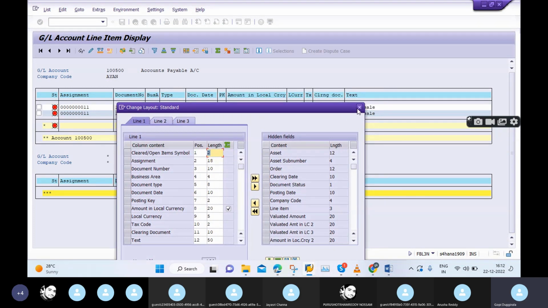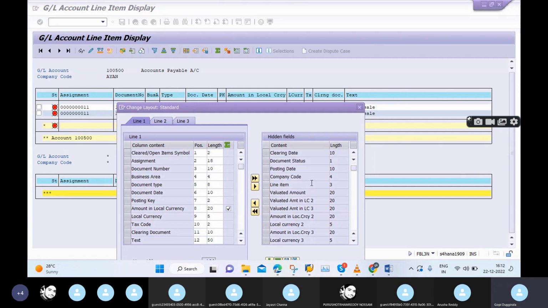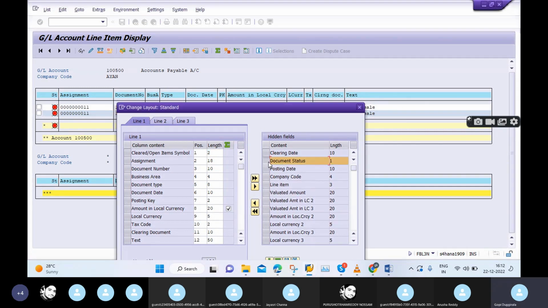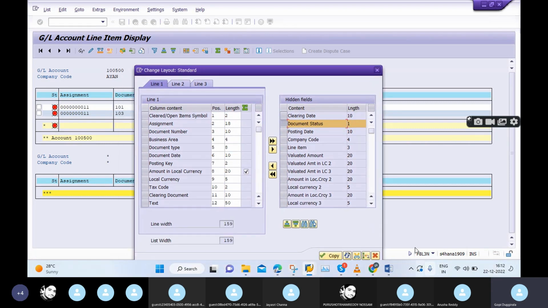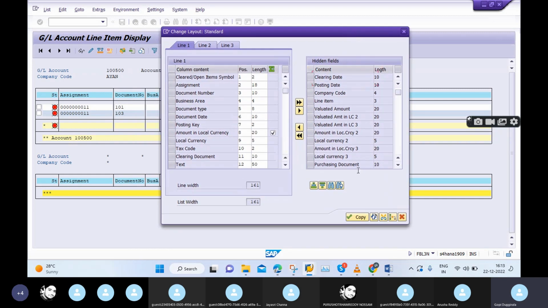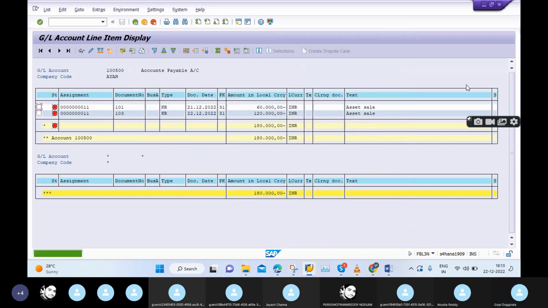For example, right now the text column is there, right? For example, I want this document status field also in this report FBL3N. Just select this one, click this one, come into this side, and click on copy. So here the status appeared in this place. Status has appeared. I don't want that field.